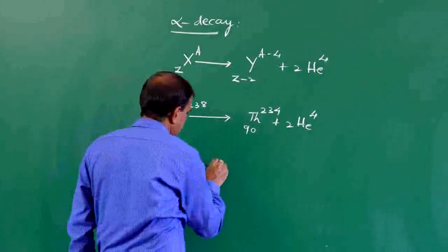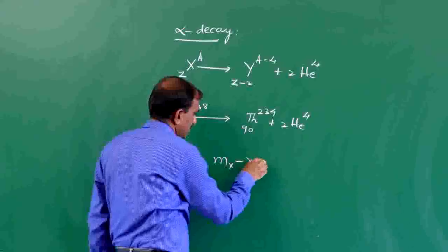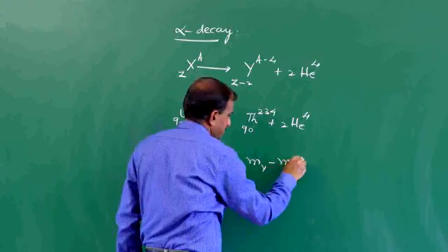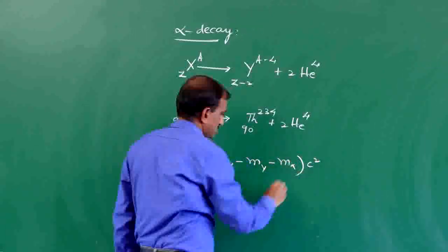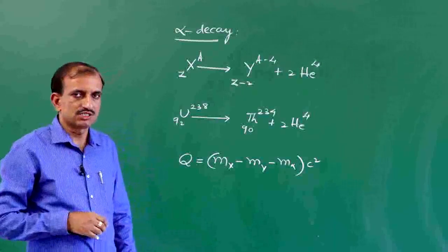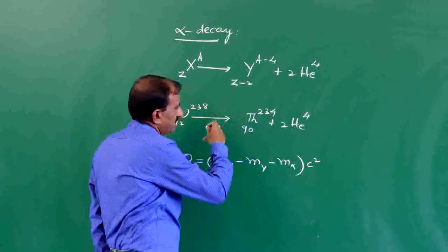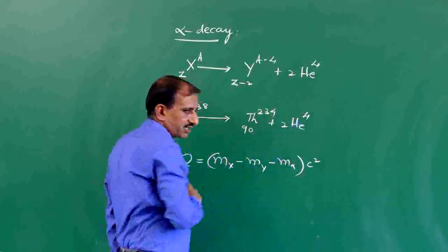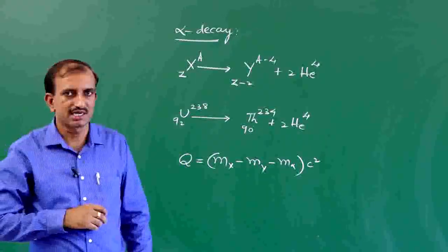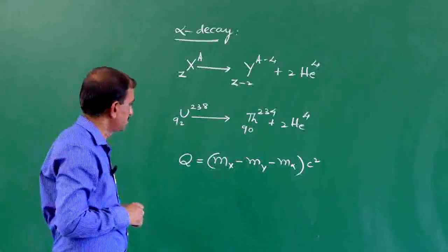That is, (mass of nucleus X minus mass of nucleus Y minus mass of alpha particle) times c squared. This is called the Q value of this process. This energy is carried by the product nucleus and the alpha particle, and appears in the form of kinetic energy. This process is called alpha decay.